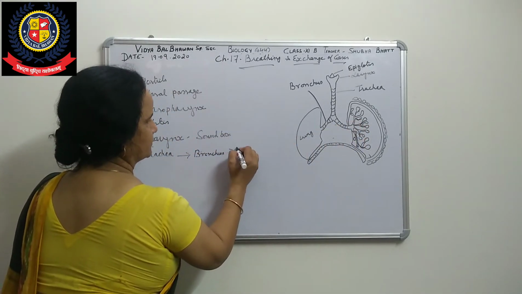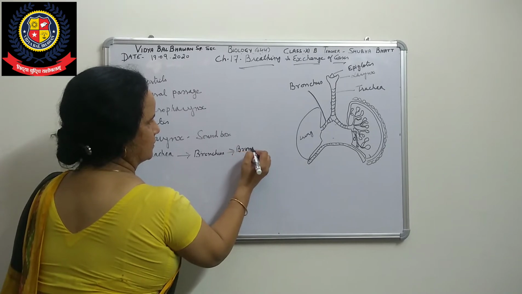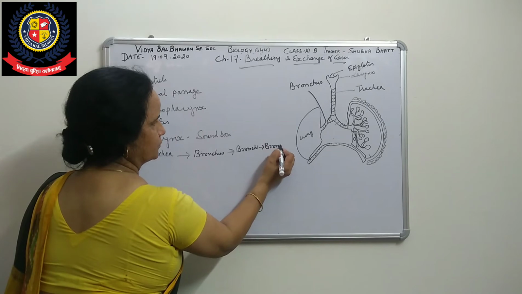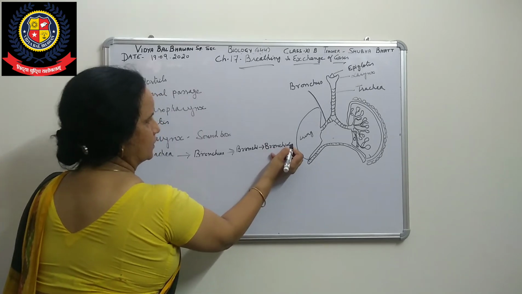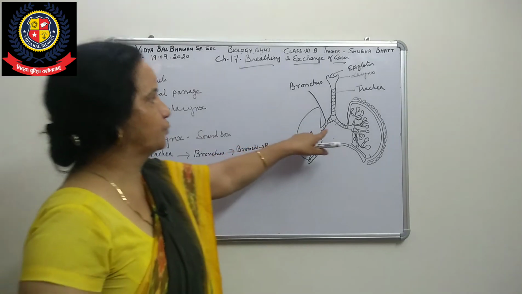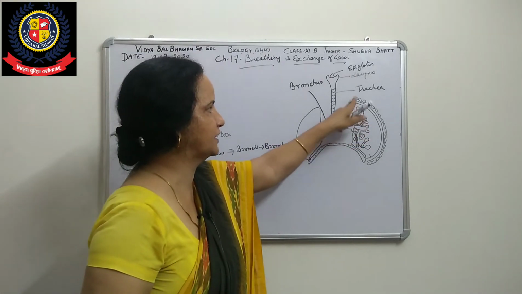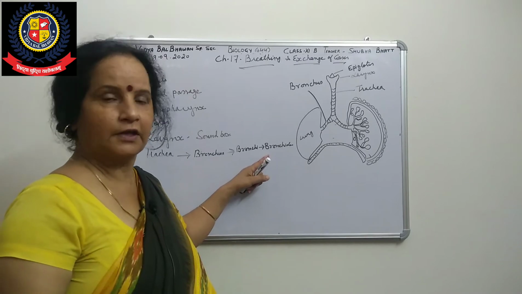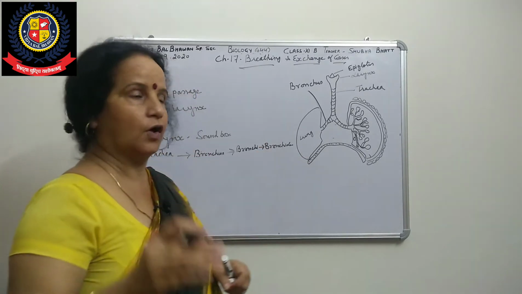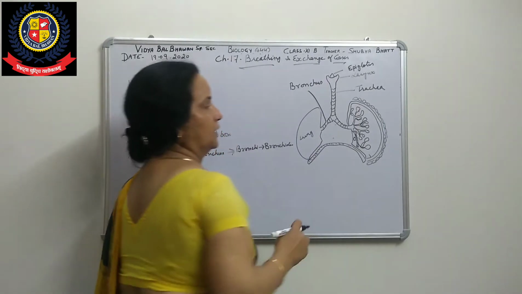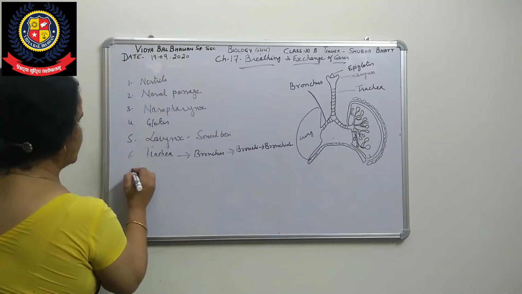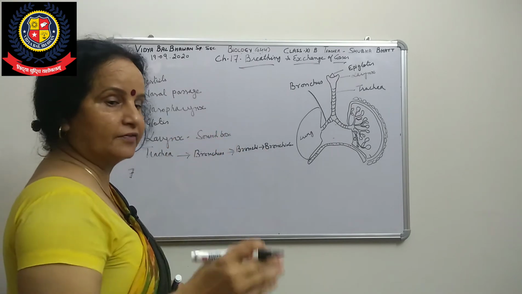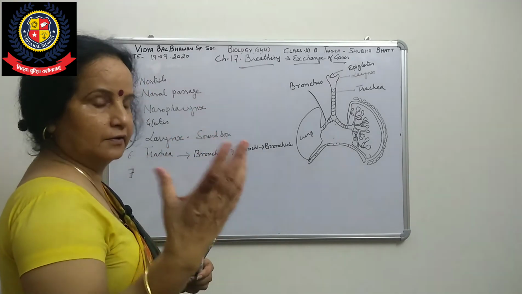Further, they become bronchioles. These are divisions of the bronchus, which divide again and again, called primary, secondary, and tertiary bronchioles. After that, all these bronchioles end with the alveoli. These bronchioles terminate into air sacs.